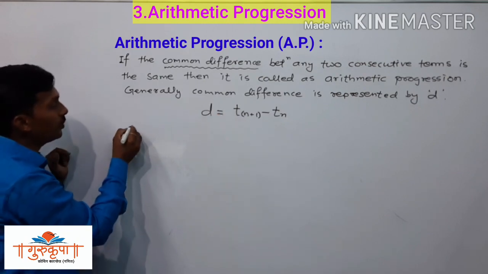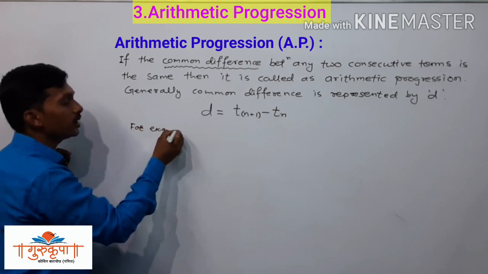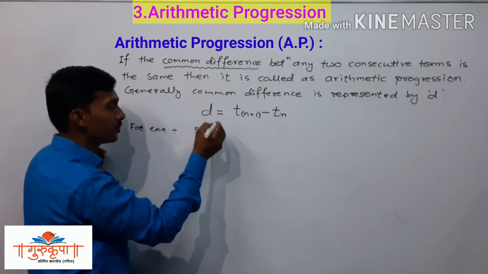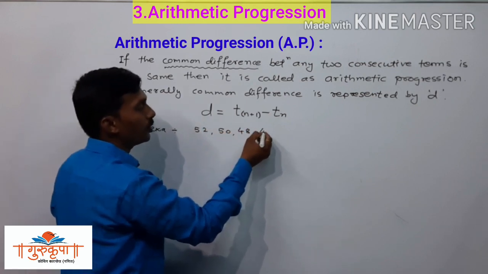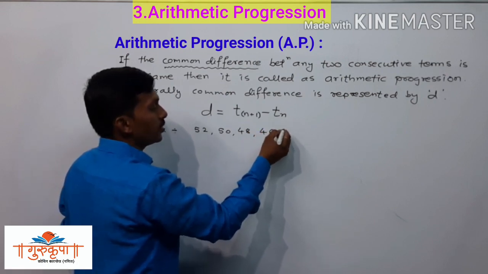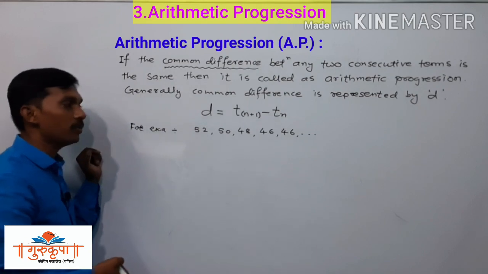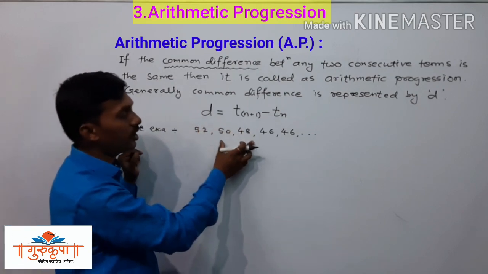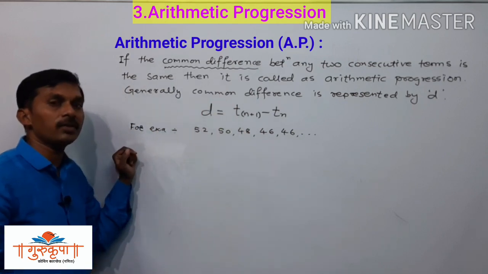Now we will take an example here. For example, the progression is given as 52, 50, 48, 46, 44 and so on. Here we have to determine whether it is an arithmetic progression or it is not an arithmetic progression.